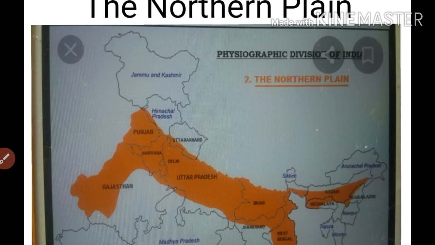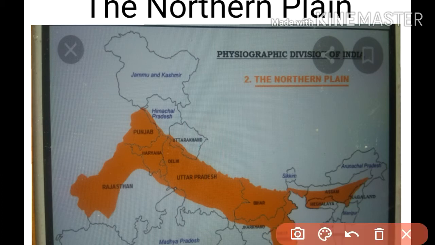The Indus and its tributaries, the Jhelum, now here the Jhelum river is there, the Chenab. I will show the map of those rivers. Just wait.